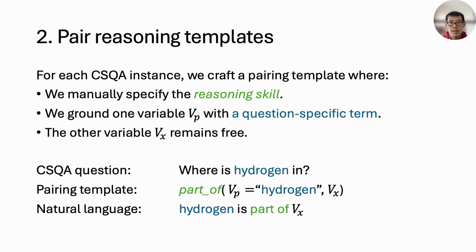Second, we construct pairing templates. For each CSQA instance, we craft a pairing template where we manually specify one reasoning skill that contains two variables. One of the variables is grounded with a question-specific term, and the other variable remains free. For example, the CSQA question, where is hydrogen in, is paired with the template, part of VP VX, where VP is specified as hydrogen and VX remains free. This pairing template has a corresponding natural language expression: hydrogen is part of VX.